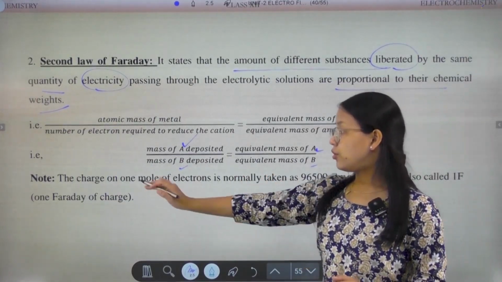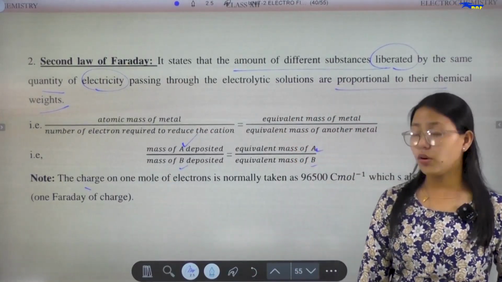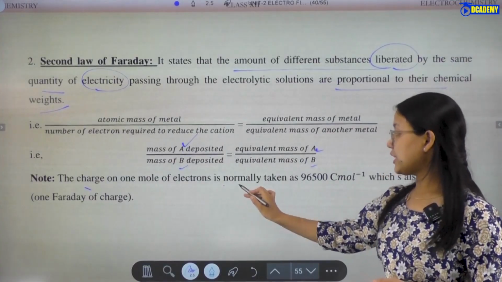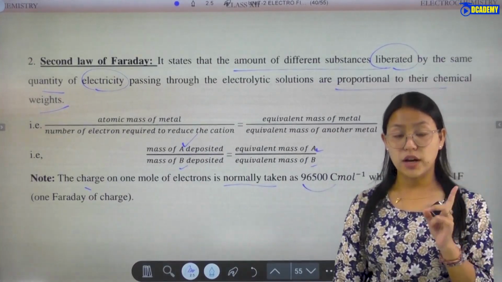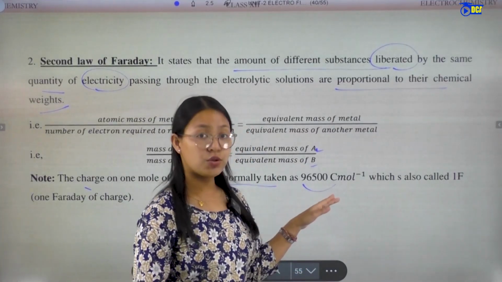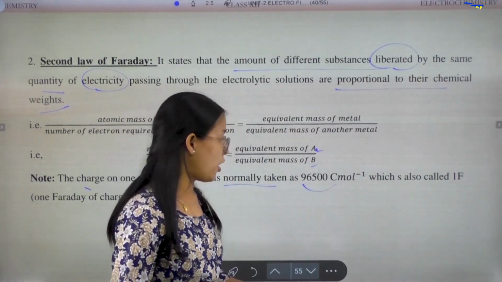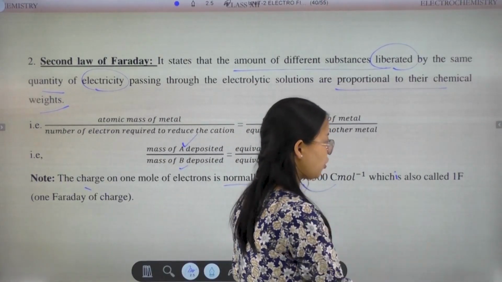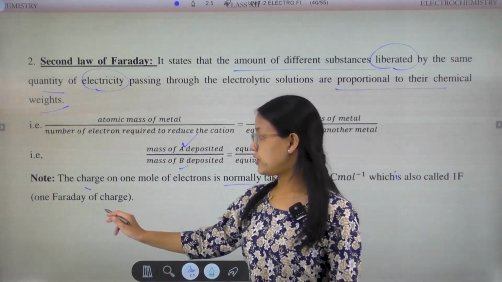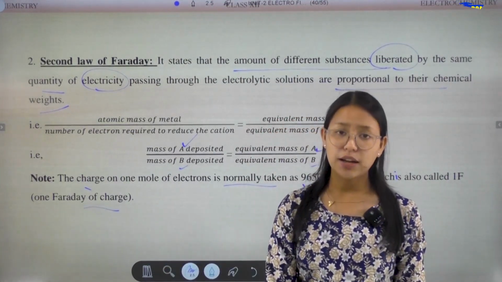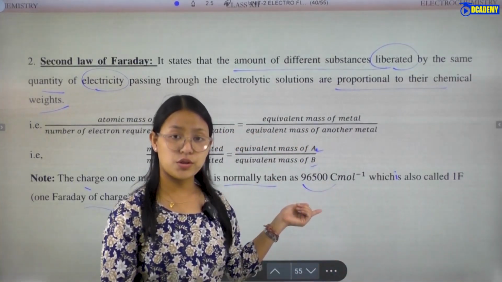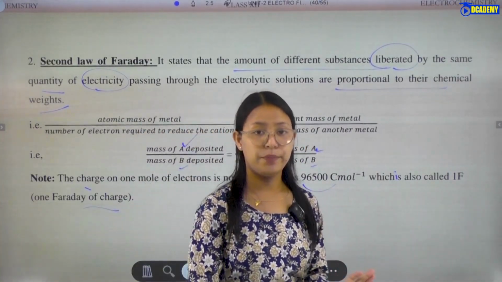Now note the charge on 1 mole of electrons. The charge on 1 mole of electrons is normally taken as 1 Faraday, called the Faraday constant. 1 Faraday is 96500 coulomb per mole, which is also called 1 Faraday. So 1 Faraday of charge has the value of 96500 coulomb per mole.